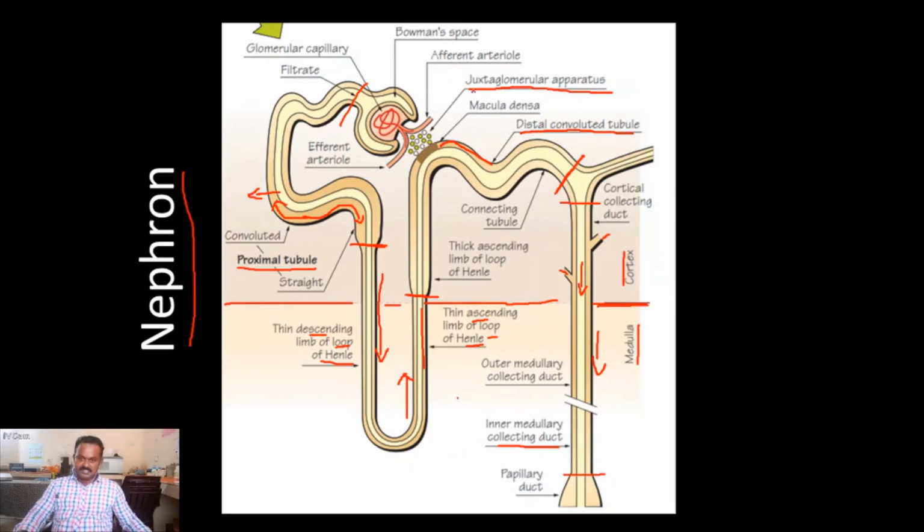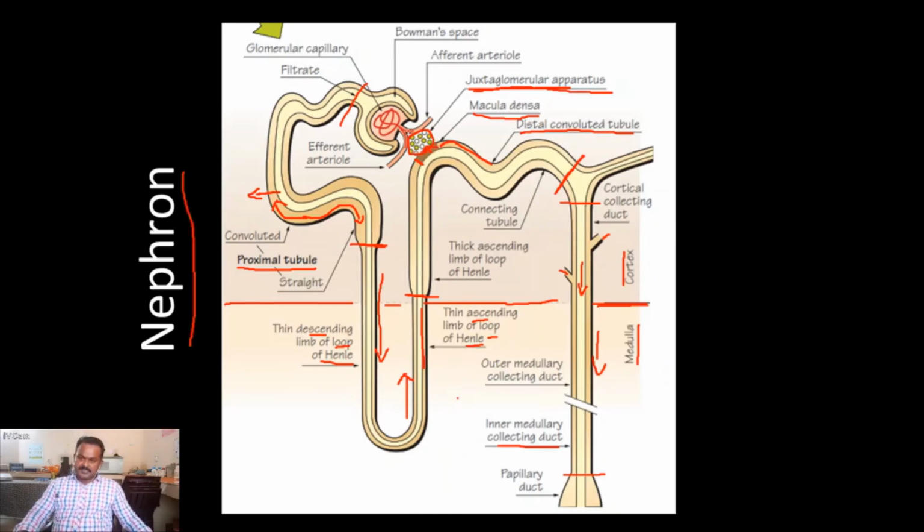This is a specialized region which is connected with the afferent and efferent arterioles and also followed by the glomerulus. The specialized cells present in this region are called macula densa. Macula densa cells connect the distal convoluted tubules to the glomerulus. Here some reabsorption takes place.